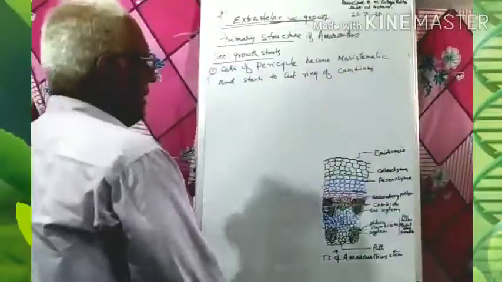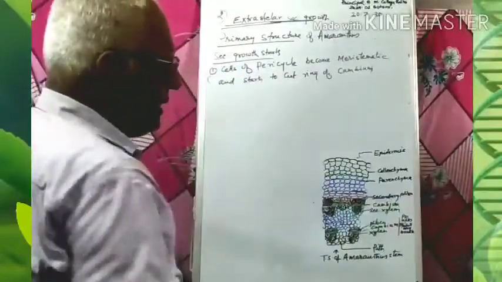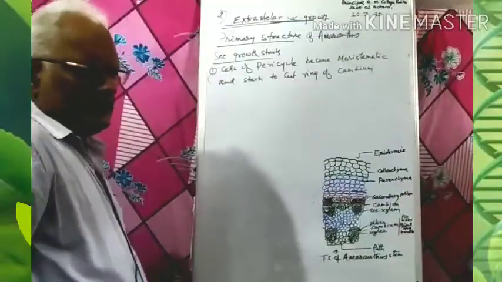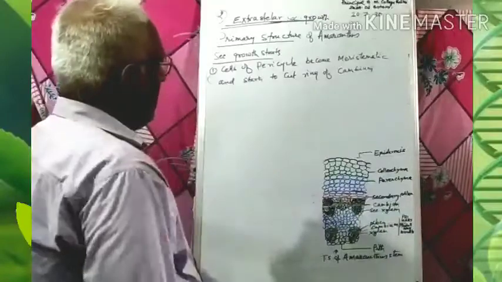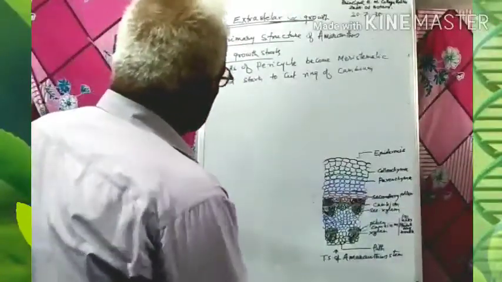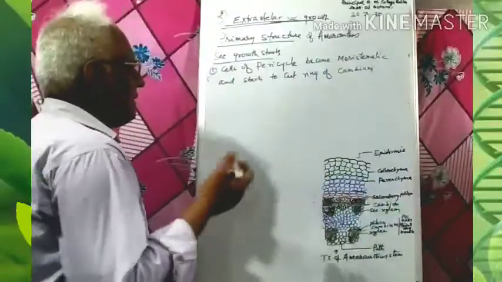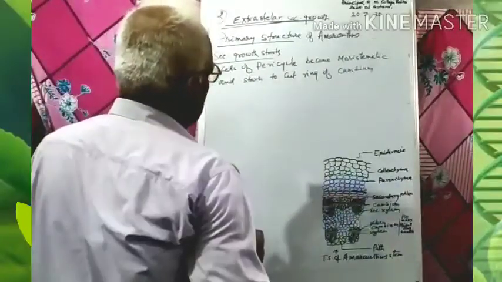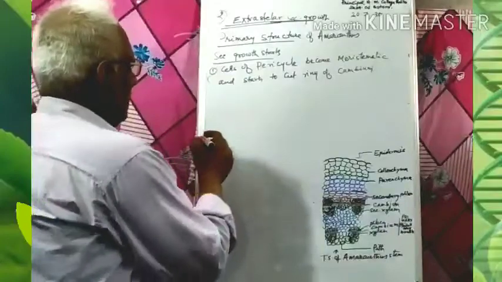A ring of cambium is newly formed just below the pericycle, and these cells of the cambium are cut by the cells of the pericycle.